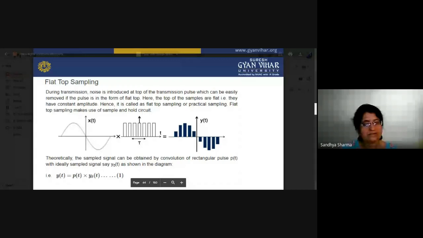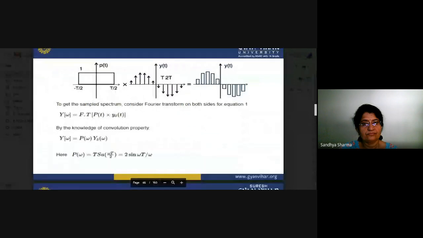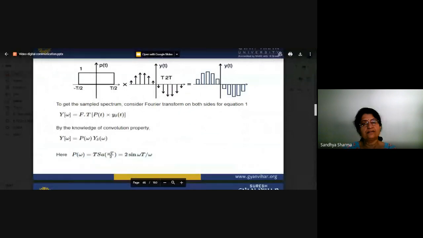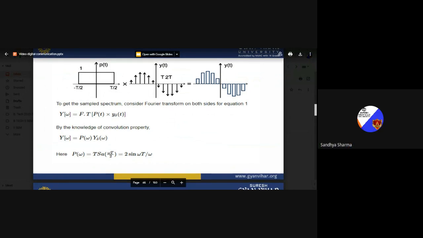So that is the basic signal. We have done the convolution with the rectangular pulse p(t). That is a convolution operation, and after sampling, we get the output y(t). You can receive this type of waveform.